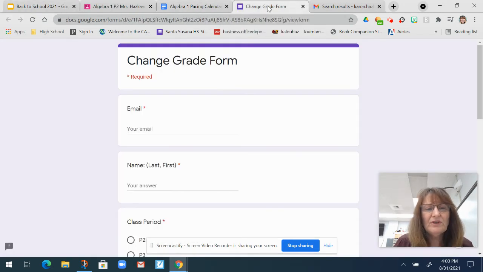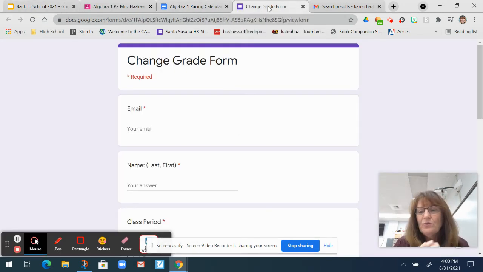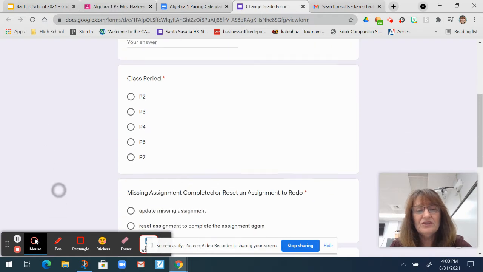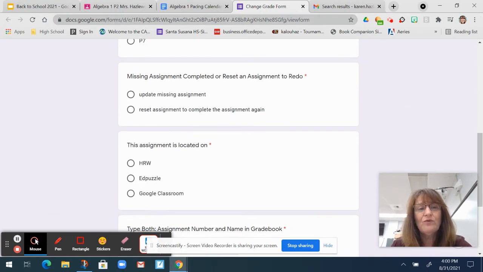Okay, so the next thing is the grade change form that I want to talk to you about. If they do an assignment late, and I've already put it into the grade book, if they email me, I just send them an email back and say, please fill out the grade change form. So if they're telling you they've done something and I haven't updated the grade, you need to ask them if they filled out the grade change form. They just fill this out. You can see right here, it says update missing assignment. So if they've done something late, that's what they need to choose.